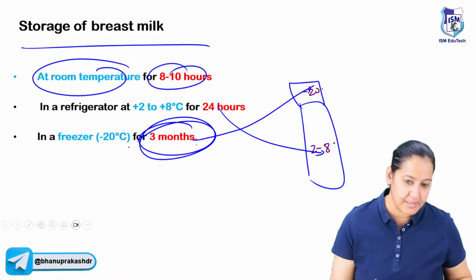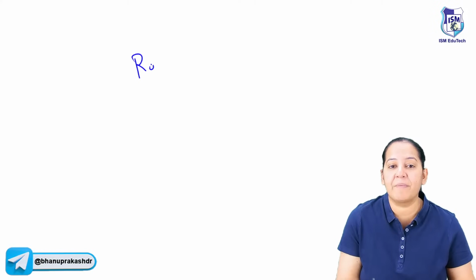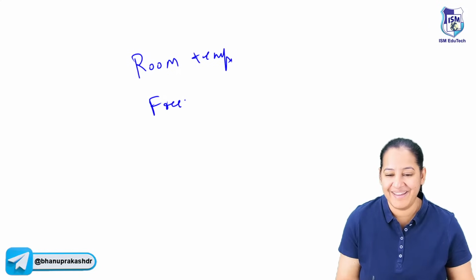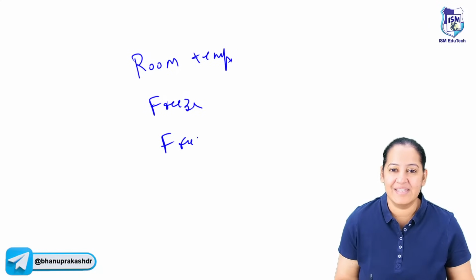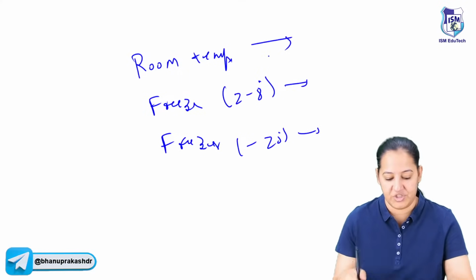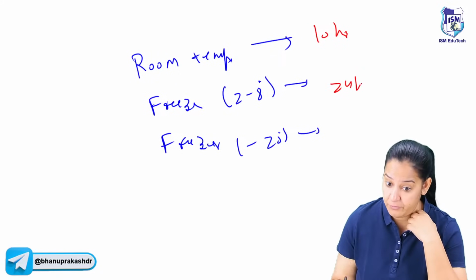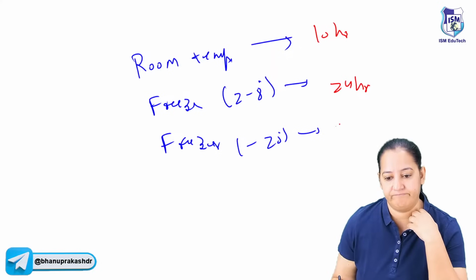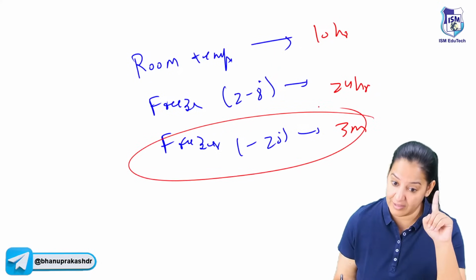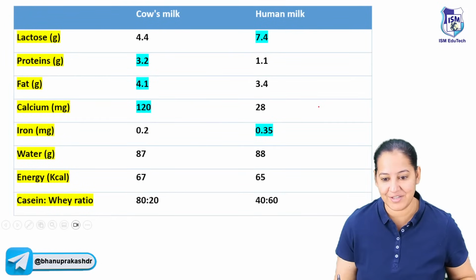You got my point? You have to learn the temperatures basically. You get questions on the temperature. So learn: at room temperature, how many hours? In the fridge, how many hours? And in the freezer? In the fridge, 2 to 8 degrees, and in the freezer, minus 20 degrees. How much time? Here it is 8 to 10 hours, here 24 hours, and here 3 months, for the breast milk banks. I hope you all got it. Say yes, you get questions on that.